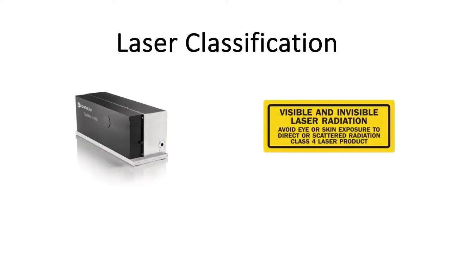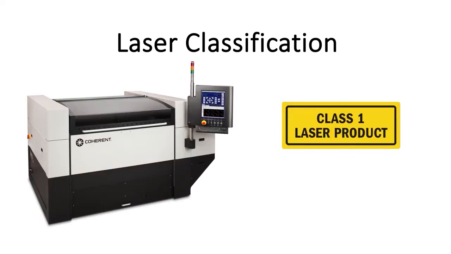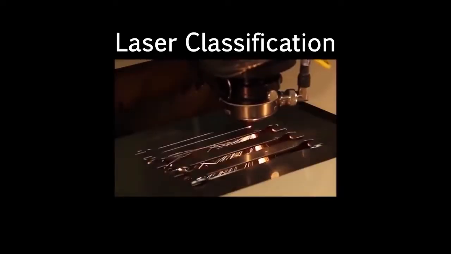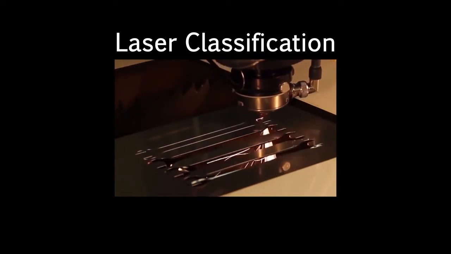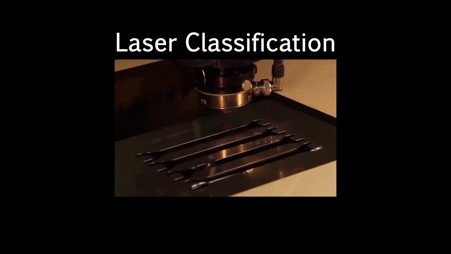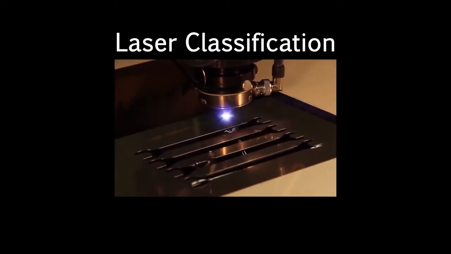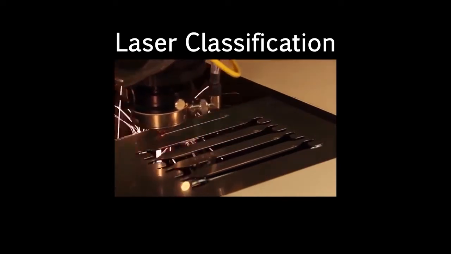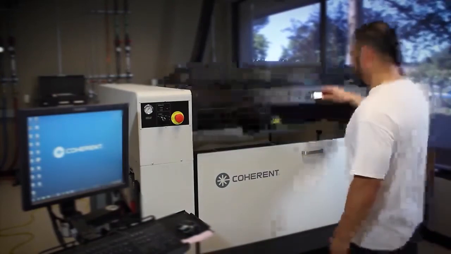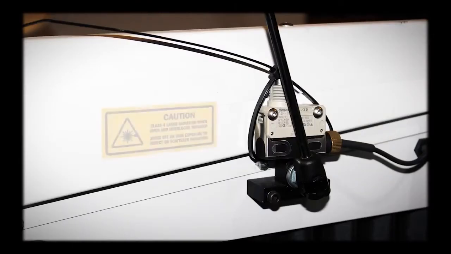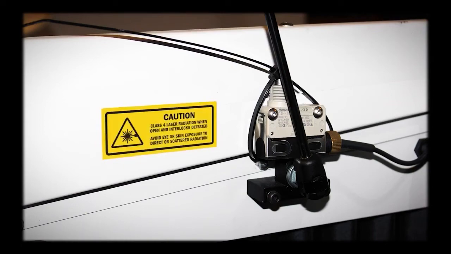I'd like to add one more thing about classification before we move on to the next topic. Any laser product can be classified as Class 1 if engineering control measures are utilized. So, for example, the Meta 10C that can easily slice through stainless steel is classified as Class 1 because a laser head is encased inside a system that will shut down if the top cover is removed. Remember, if you open the cover of an enclosed Class 1 system when the interlocks are defeated, it is no longer a Class 1 system. It becomes a Class 4.